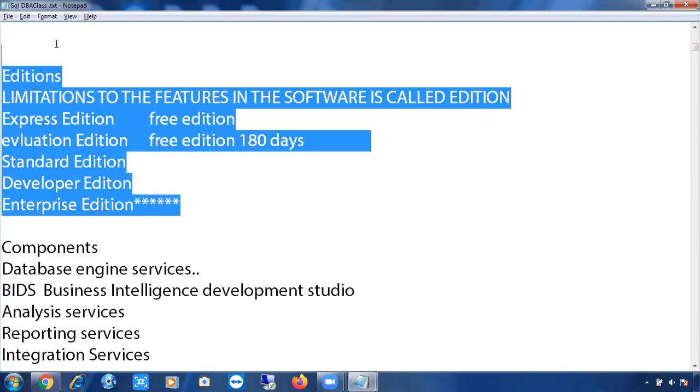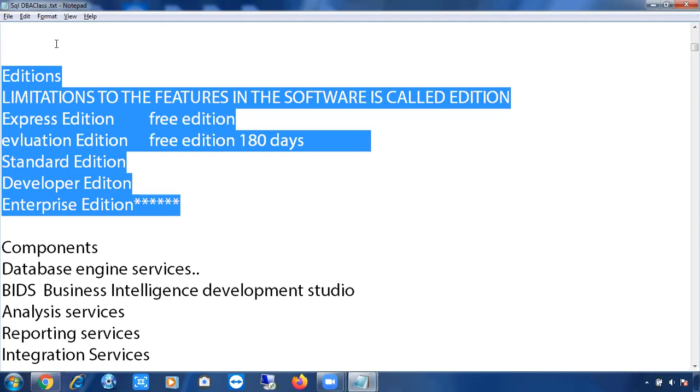In the gold plan, they are going to charge you extra, and they will give you extra support and extra features. In the platinum plan, everything is unlimited. In the same way, we have limitations to the features. We have a lot of features in SQL Server, and those features have some limitations. All features will not work in all the editions of SQL Server.